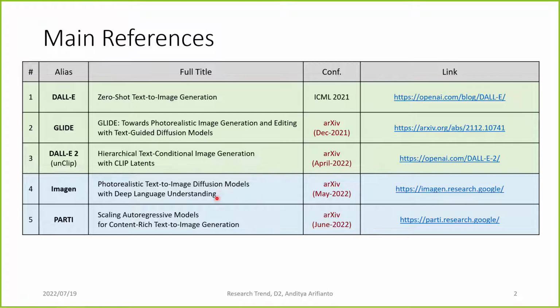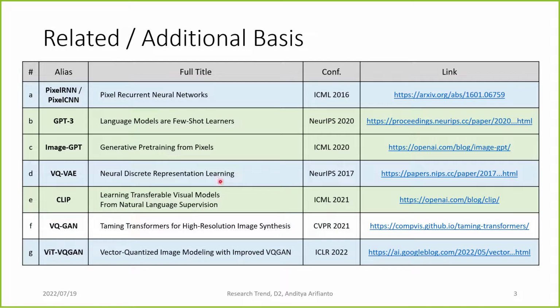Along with this research, the related or additional basis are PixelRNN and PixelCNN from ICML 2016, GPT-3 from NeurIPS 2020, Image GPT from ICML 2020, VQ-VAE from NeurIPS 2017, CLIP from ICML 2021, VQGAN from CVPR 2021, and the last is ViT-VQGAN from ICLR 2022.